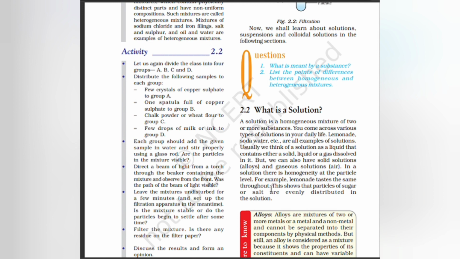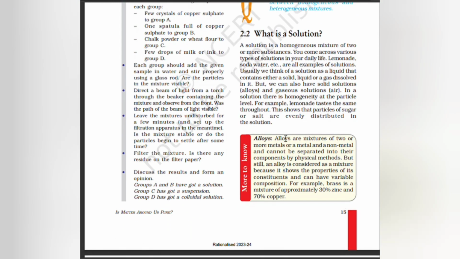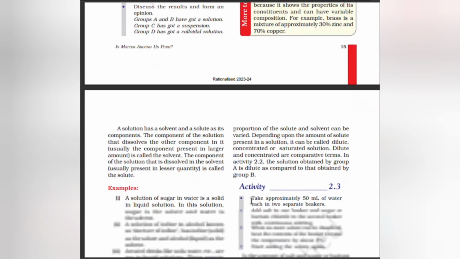For example, lemonade tastes the same throughout. This shows the particles of sugar or salt are evenly distributed in the solution. Alloys are mixtures of two or more metals, or a metal and a non-metal. They cannot be separated into their components by physical methods. But still, an alloy is considered a mixture because it shows the properties of its constituents and can have variable composition. For example, brass is a mixture of approximately 30% zinc and 70% copper.